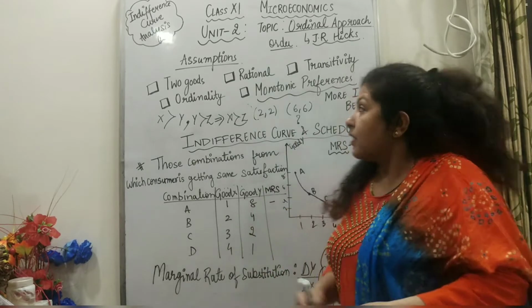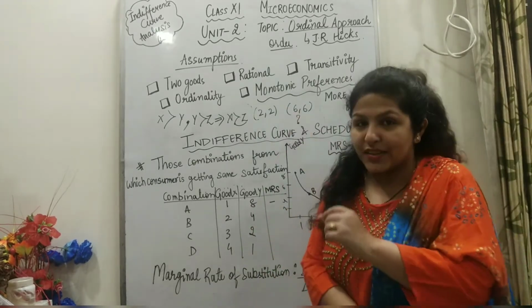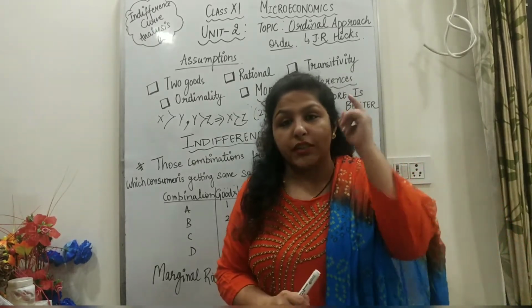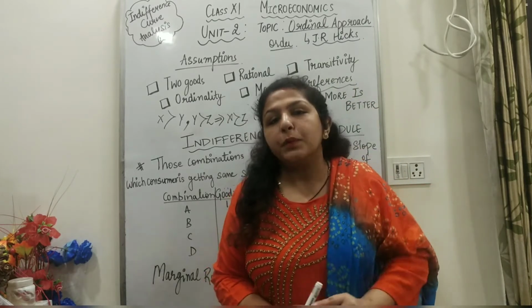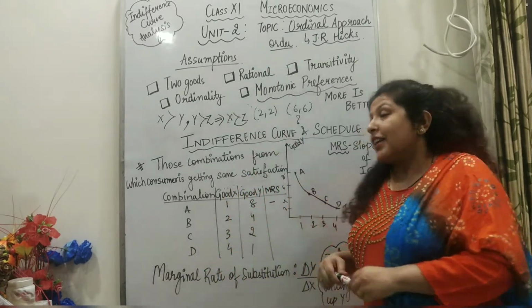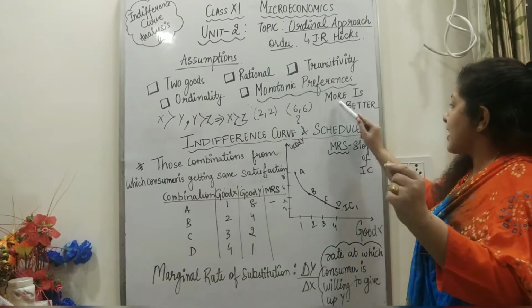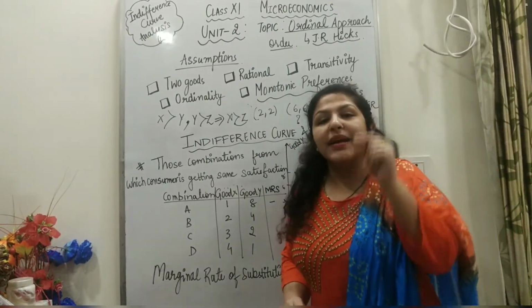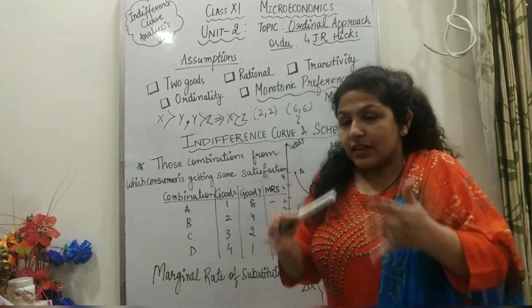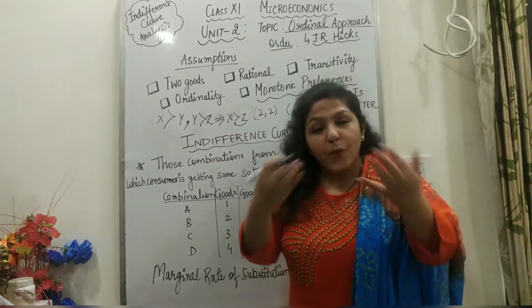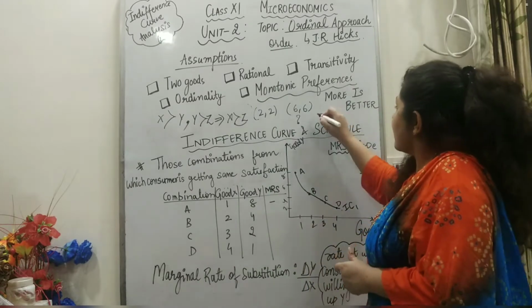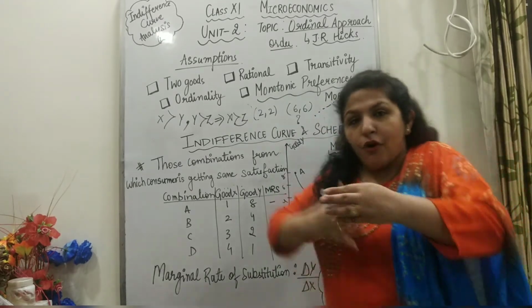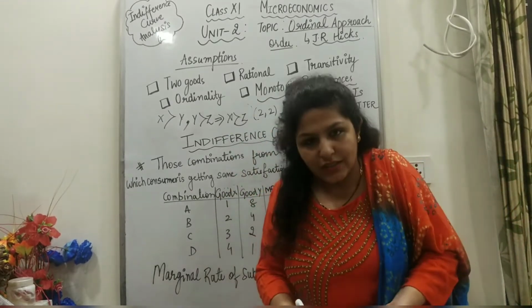Next, and the very important assumption of the chapter that should be on your tips, is monotonic preferences, right? What do you mean by monotonic preferences? In three words, I can say MIB: more is better, right? In this case the consumer says the more I get, the happier I am. Or you can say utility is an increasing function of consumption. The more the consumption, the more the utility, right?